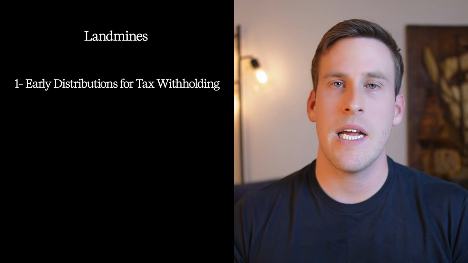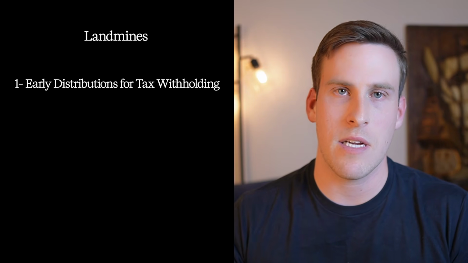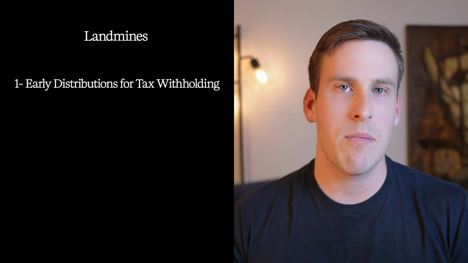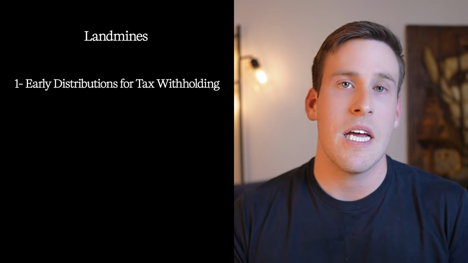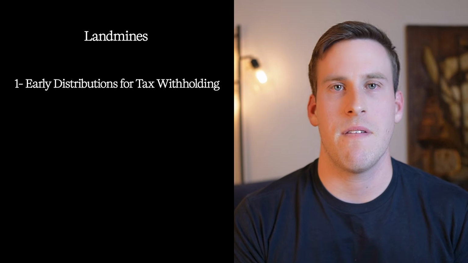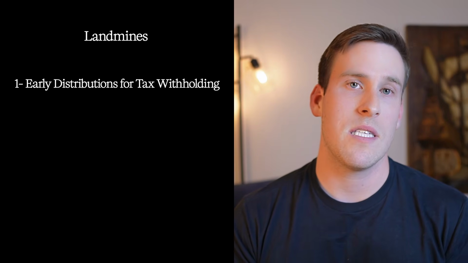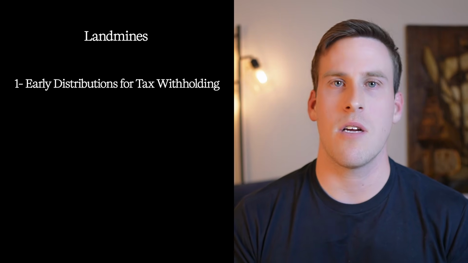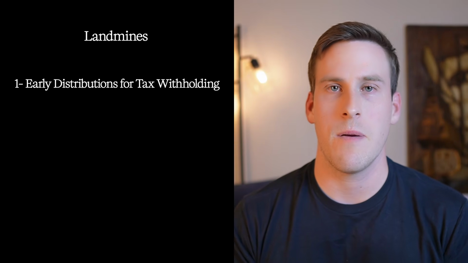If you are 59 and a half or older, you can withhold on the conversion for the state and federal taxes. It's typically preferable, however, to pay from non-retirement accounts instead. If you are less than 59 and a half, withholding for taxes on the conversion itself will count as a premature distribution and cause ordinary income taxes plus a 10% penalty.